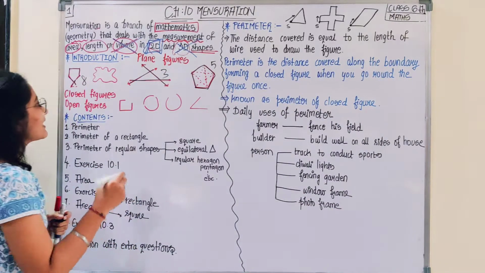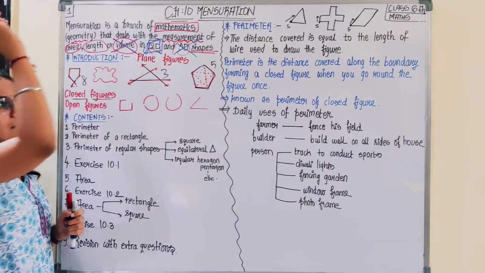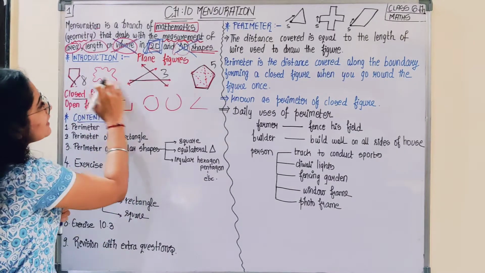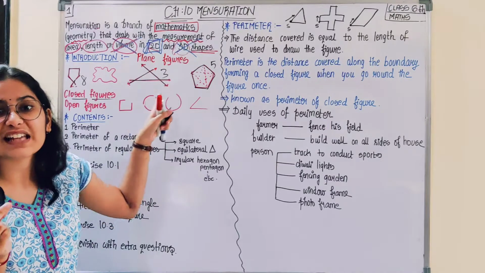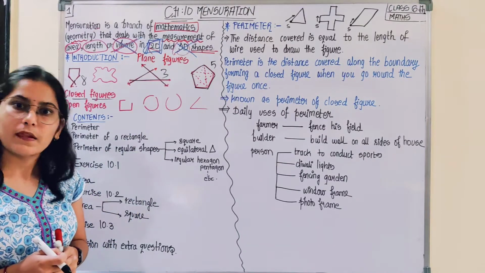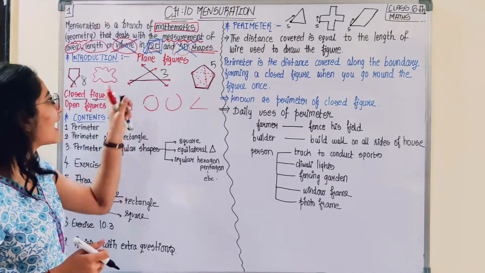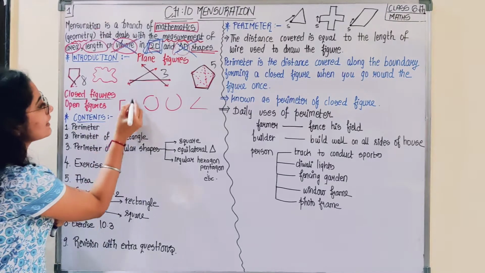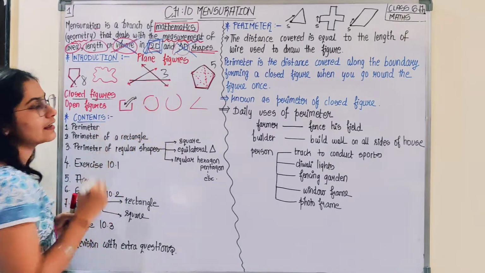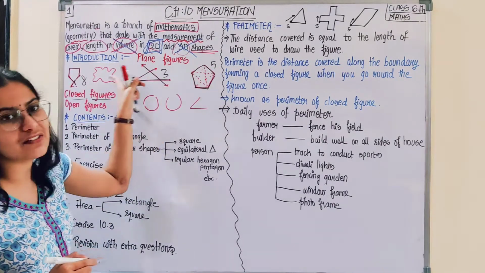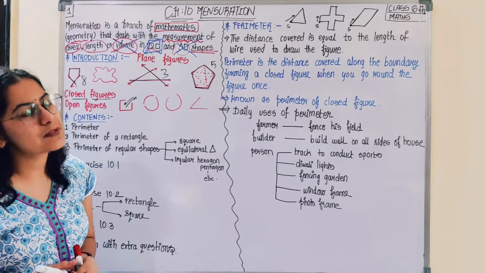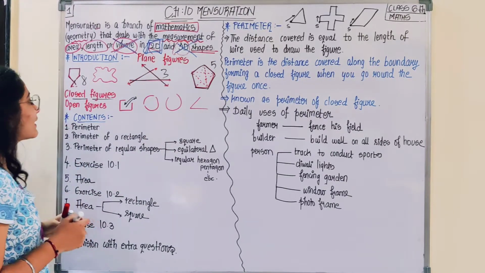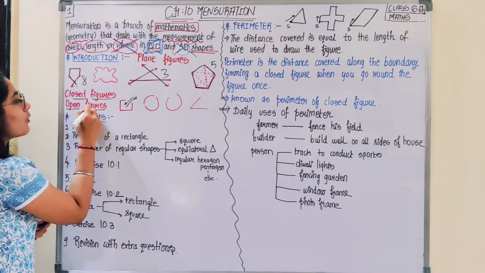concurrent topic, that is closed figures. So if you observe these figures carefully, all these figures are closed or not? All these figures are closed. Is there any path or hole to move inside, to move outside? Is there any path you can observe in these figures? Absolutely not, obviously. But there are some figures known as open figures.